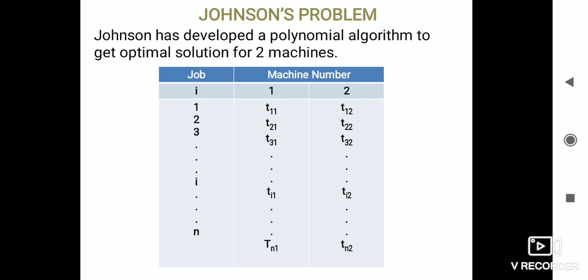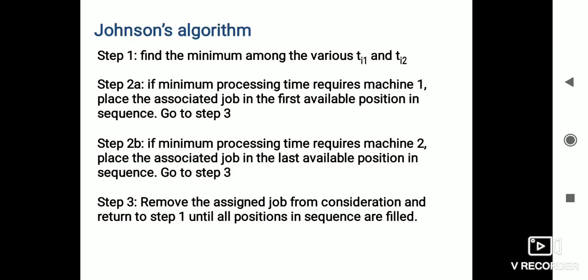The same meaning will appear here. And what is the algorithm they have specified for us to calculate an optimal sequence? Johnson's algorithm has three steps. First step: find the minimum among the various Ti1 and Ti2. Here we have to find the minimum among the first machine, which job is minimum, and the second machine, which one will have it. That we have to find in the first step.